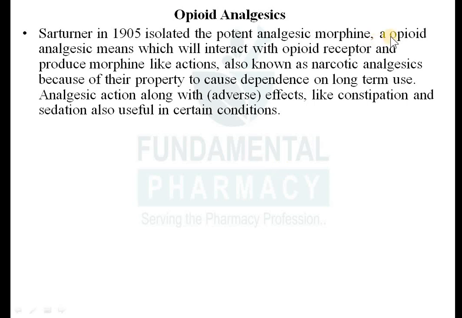The first opioid was isolated by Sertürner in 1905, which had potent analgesic activity. That is morphine, from the Papaver somniferum, that is the opium poppy.